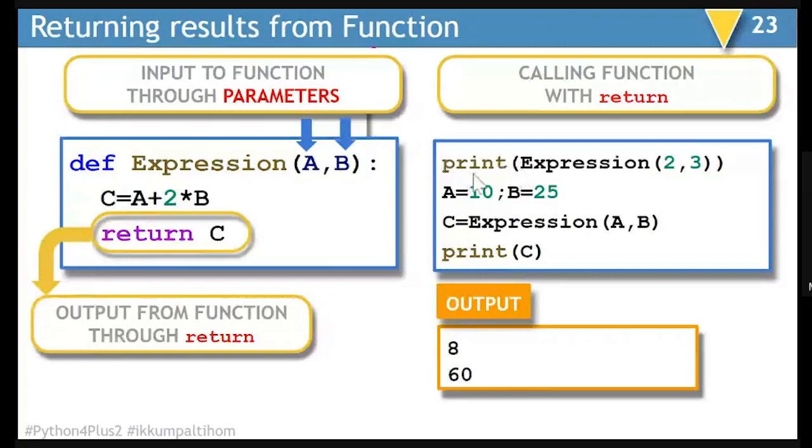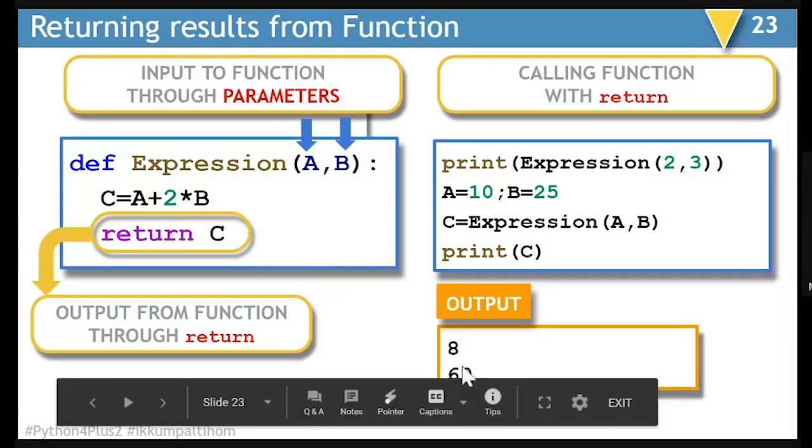Here I am putting it inside a print statement because at the end this function is returning some result that needs to be displayed. So when I'm passing 2 comma 3, it is going to have 2 plus 3 to the 6, sorry, 6 plus 2 is going to be 8. So 8 is going to be returned here. So when you are printing it, it is going to show you the result as 8.